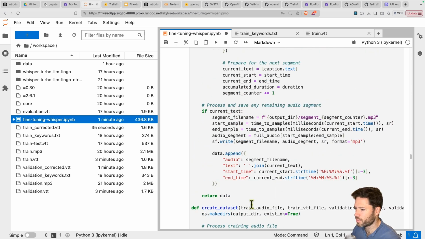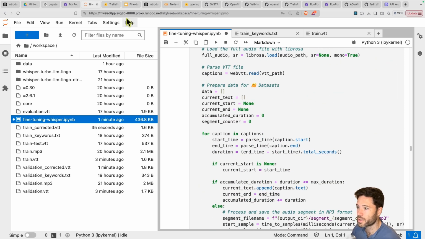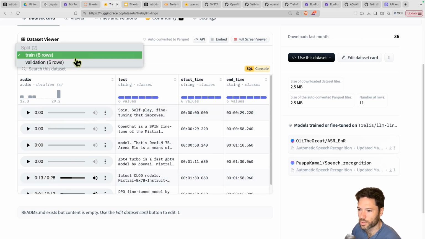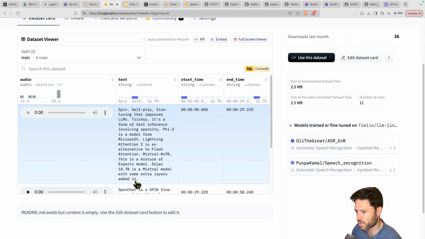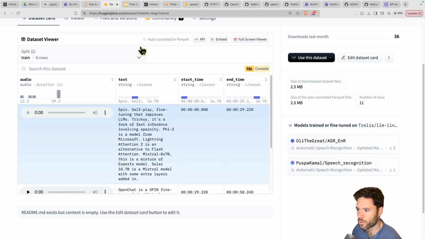Now, there's nothing particular happening here other than breaking that into 30-second chunks, which you can see now appear on Hugging Face Hub. So we have 6 rows of training, 5 validation, and we have some audio. I don't know if you'll be able to hear the audio actually from here, but I have a short snippet that corresponds to this text, and I've got the start time and the end time. That's also important for the training, so we pass in timestamps.